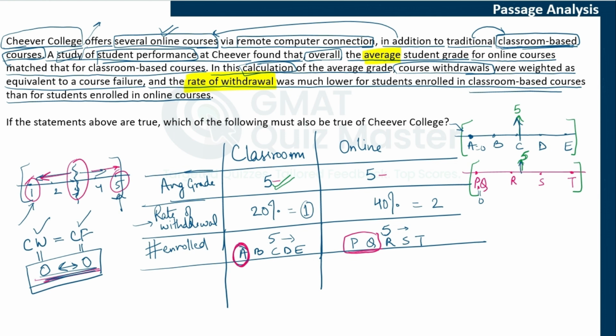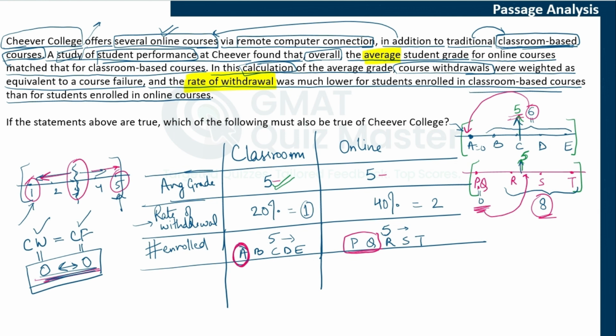When is that possible? That is possible when the average of R, S, and T is greater than the average of B, C, D, and E. That is, let's say the average of R, S, T is maybe 8, and for B, C, D, and E, the average is maybe 6. Because of this 6 plus 0, the overall average came to 5. Because of this 8 and 2 zeros, a higher value and a lower value, the average came to 5.